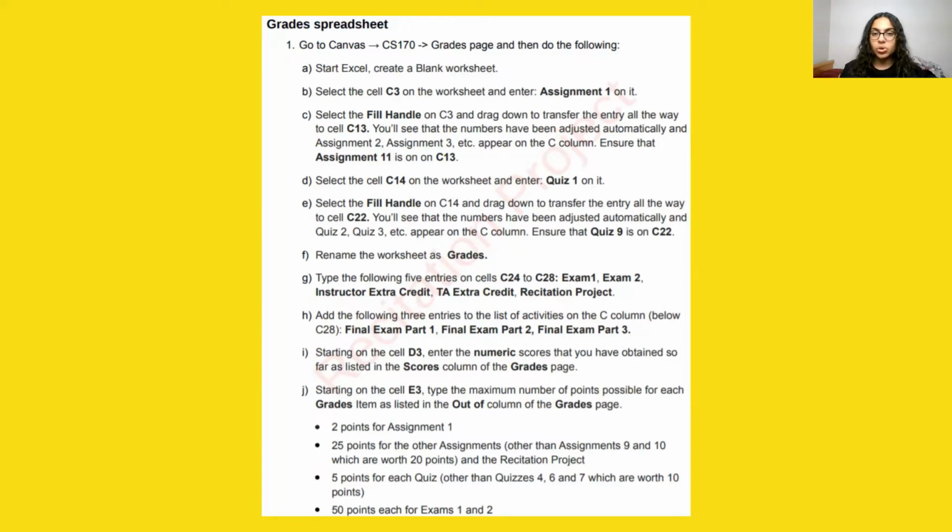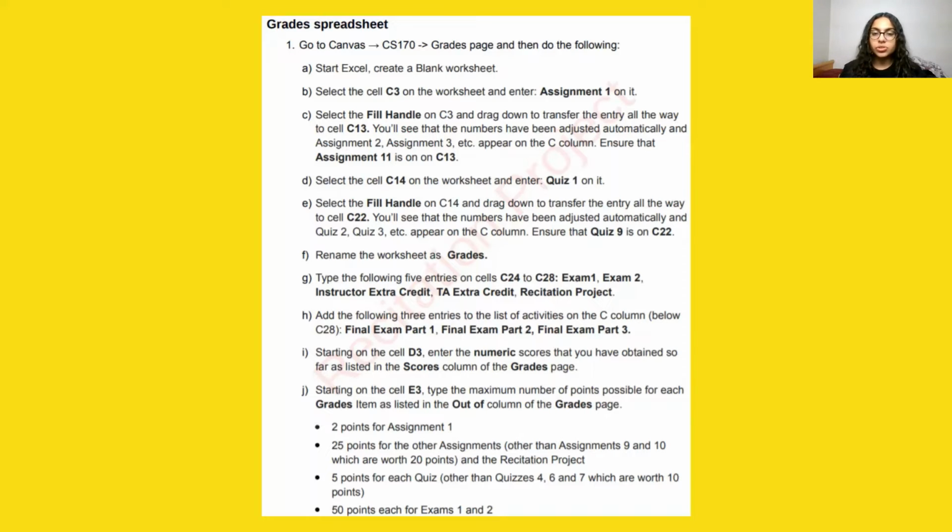Then you select the cell C14 on the worksheet and enter quiz 1 on it. Select the fill handle on C14 and drag down to transfer the entry all the way to cell C22. You'll see that the numbers have been adjusted automatically and quiz 2, quiz 3, etc. appear on the C column. Ensure that quiz 9 is on C22. Then you rename the worksheet as grades, followed by typing the 5 entries on cells C24 to C28, that is exam 1, exam 2, instructor extra credit, TA extra credit, recitation project.